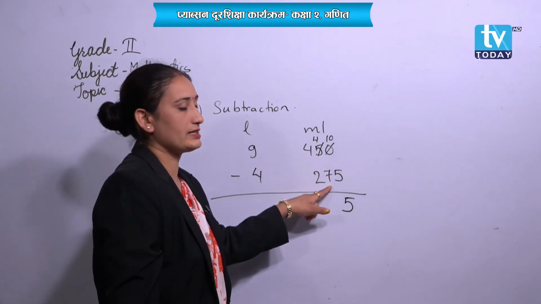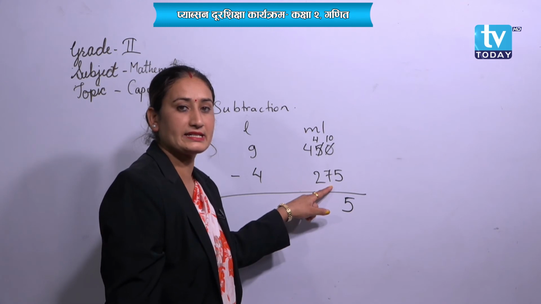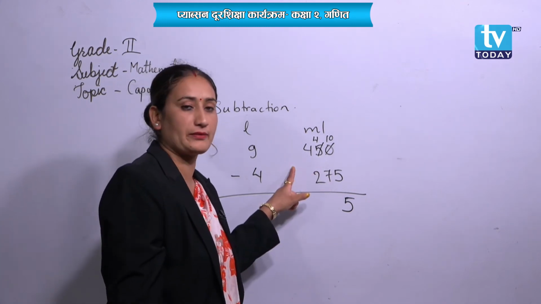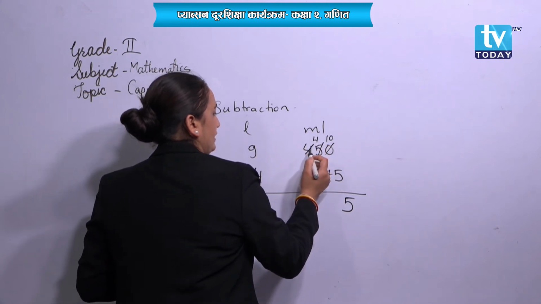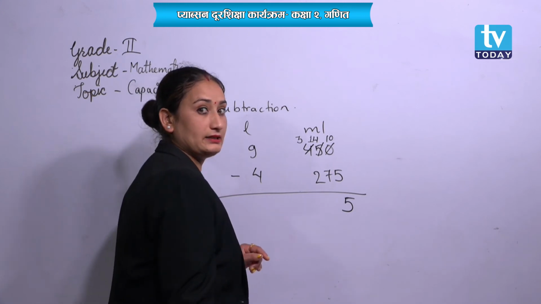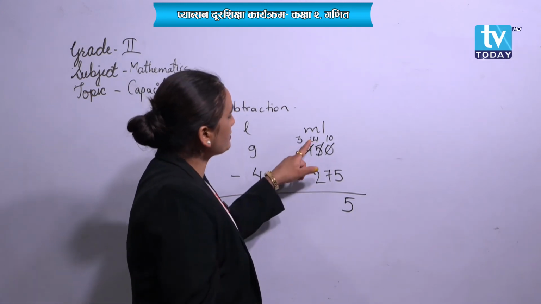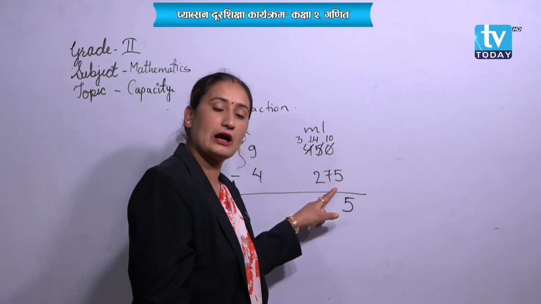4 by 7 is here. Can we subtract? No. 7 is greater, right? So we have to take a borrow from the next friend. So let's ask one borrow from next friend. It will be 3 and this 4 became 14. From 14 can we subtract 7? Now we can.